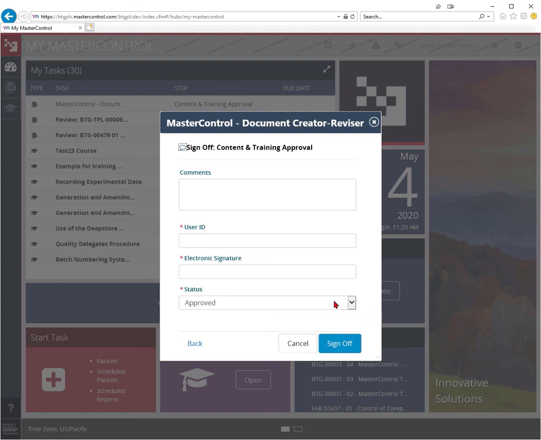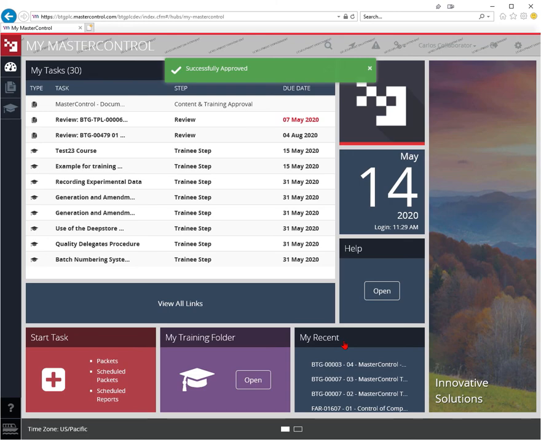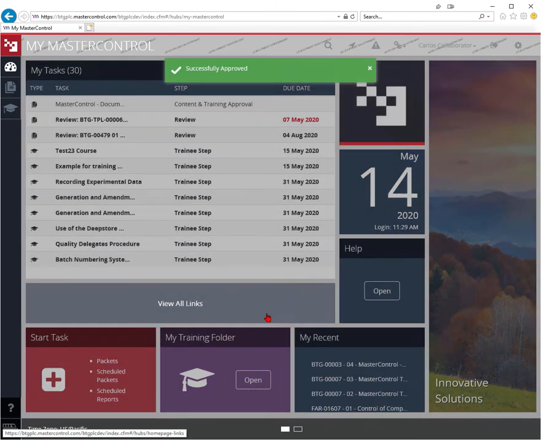Enter your electronic signature and click the button Sign Off. You have successfully approved this document and the task will disappear from your to-do list.